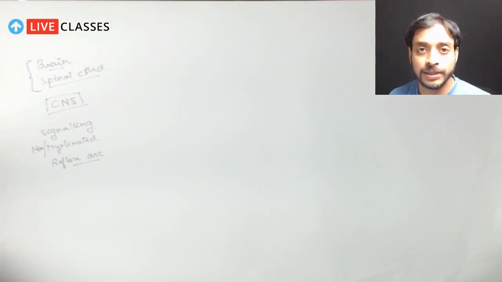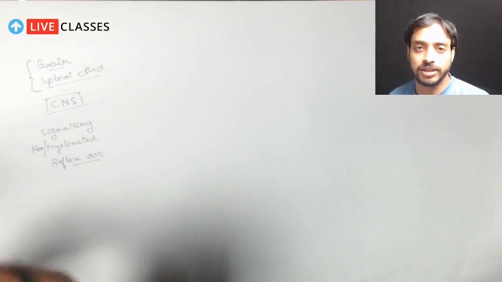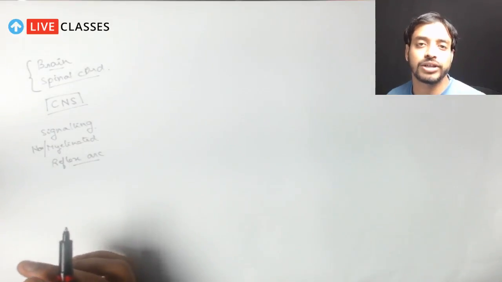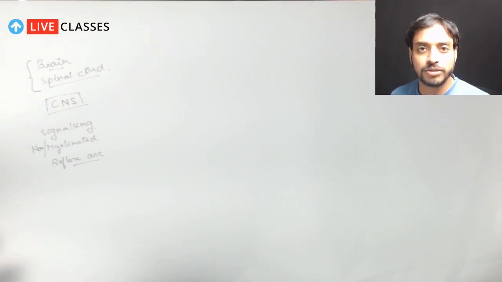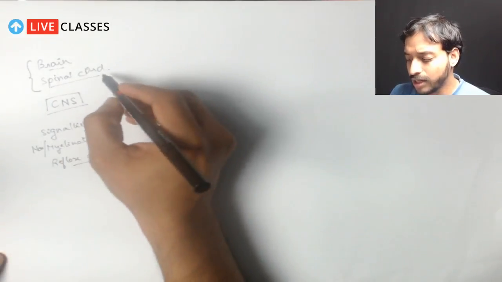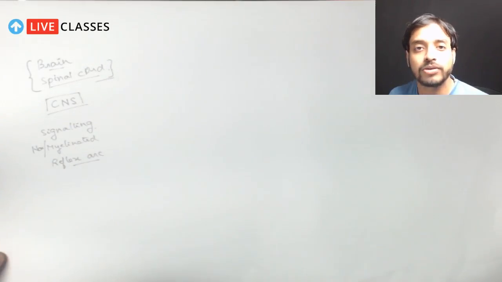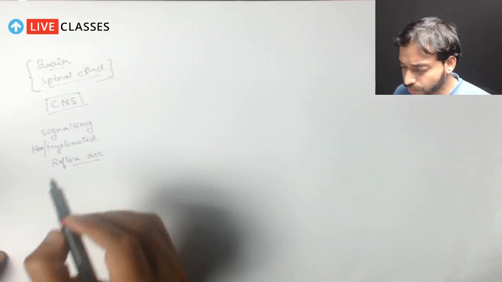In most cases the spinal cord takes up this function, but along with that, the brain also takes up this function, right? Major decisions the brain also takes, but mostly we are concerned with the spinal cord part when we are talking about the reflex arc, correct?